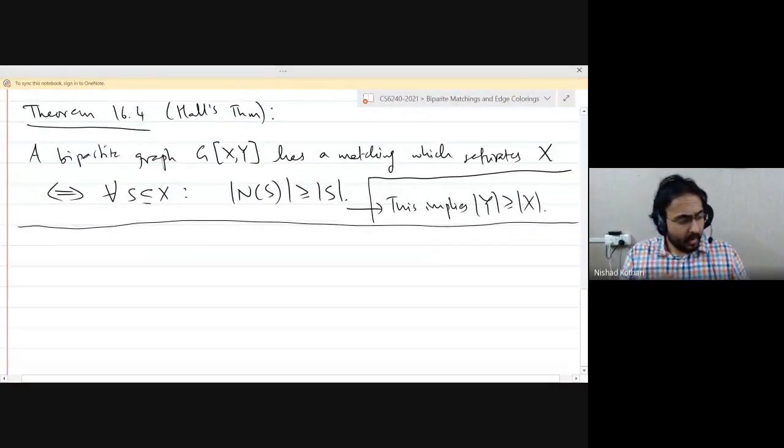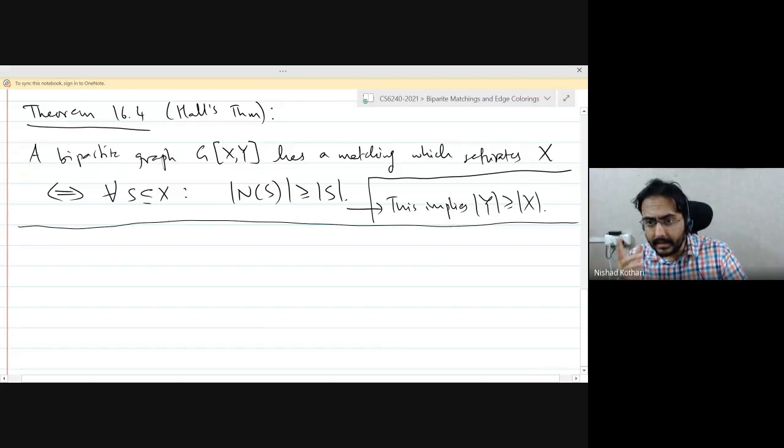Okay, good. So the necessity is clear, right? For the graph to have such a matching, it must be true that the neighborhood is at least as big as the size of the set for every such set, right?